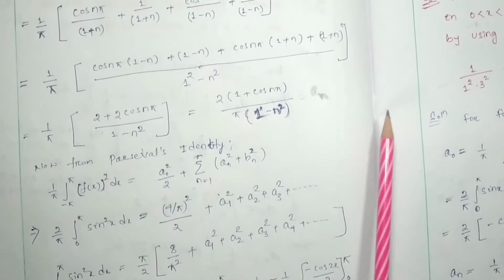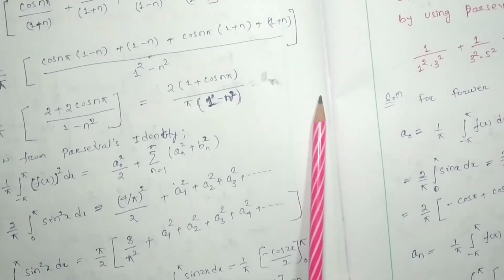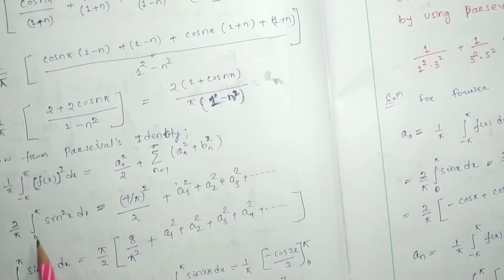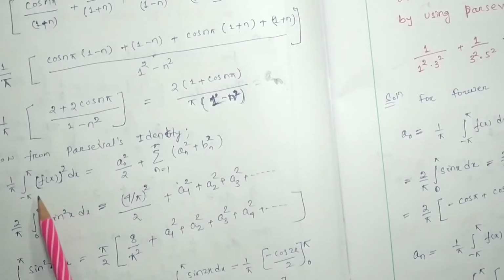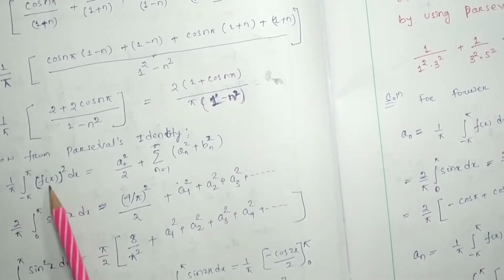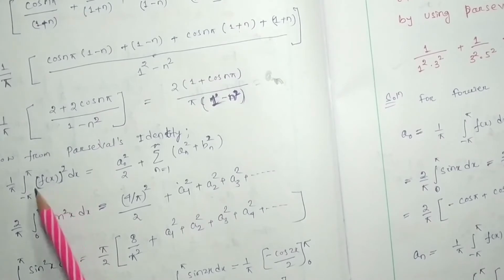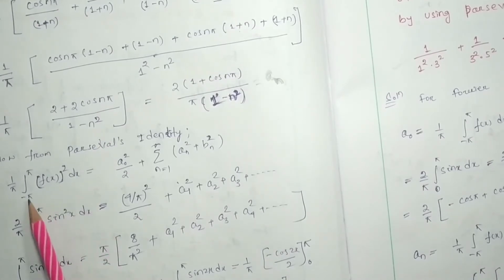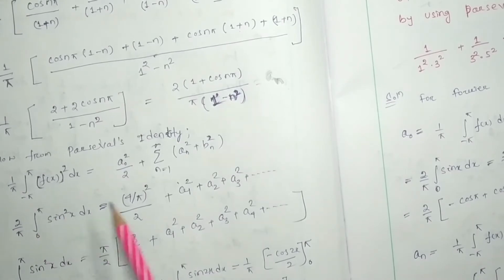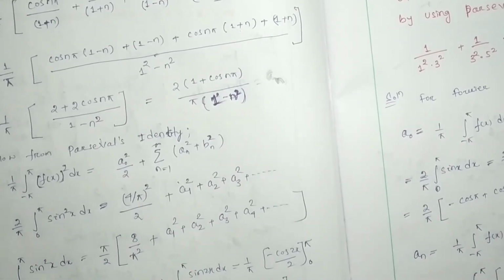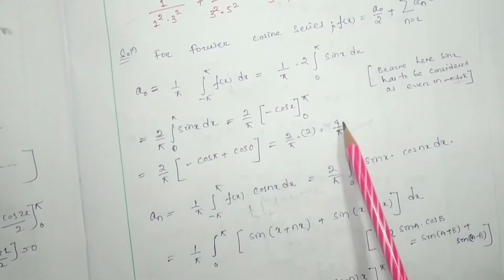So now we are going to put the values over here, then we are going to get what? See, this f(x) square means sin x square, which we considered as an even function, and sine square itself is an even function, so it can be written as 2 by pi, 0 to pi, sine square x dx will be equal to, we found that a0 is nothing but 4 by pi.